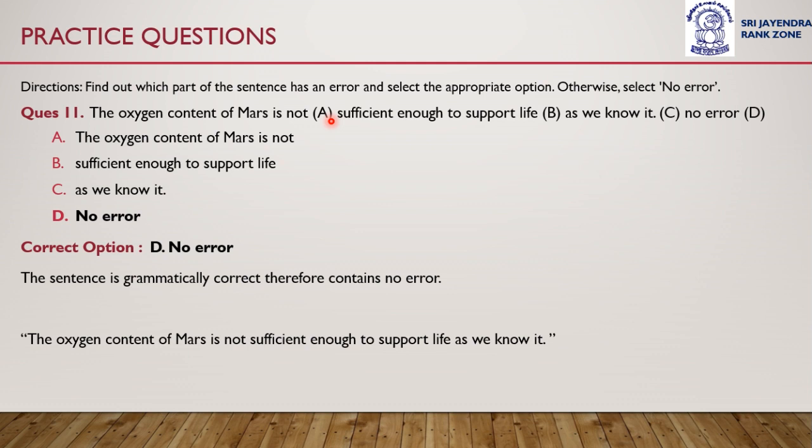The sentence is grammatically correct. So the correct option is option D, no error. There is no error in this sentence. It is grammatically correct. Option D, no error is the answer.